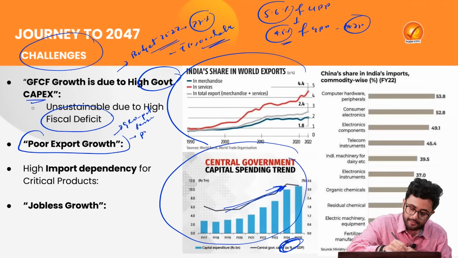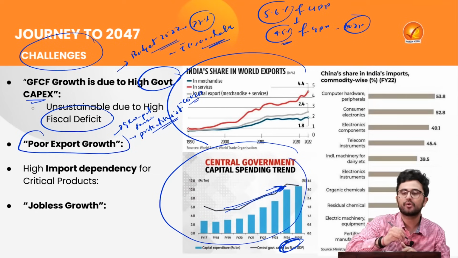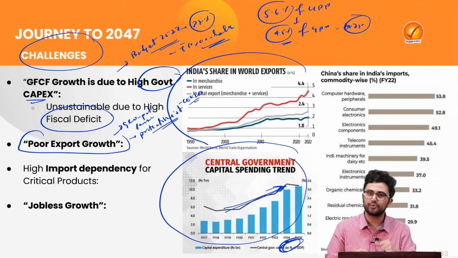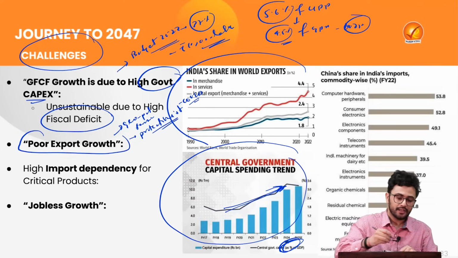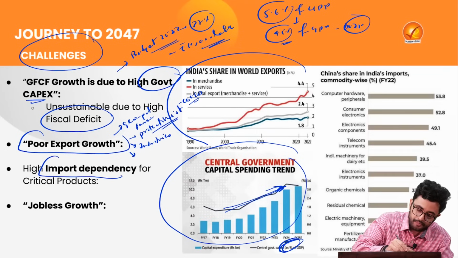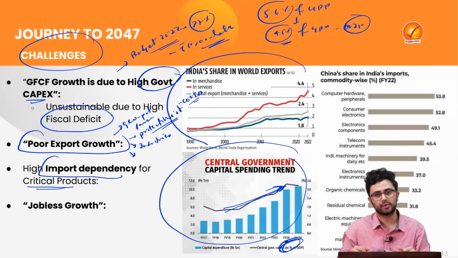At the same time, many countries actually started adopting a protectionist policy, especially after COVID, such as we can see from the carbon border adjustment mechanism of the European Union. Then export also declined because of the non-competitiveness of Indian industries and also because of our high import dependency for critical products.